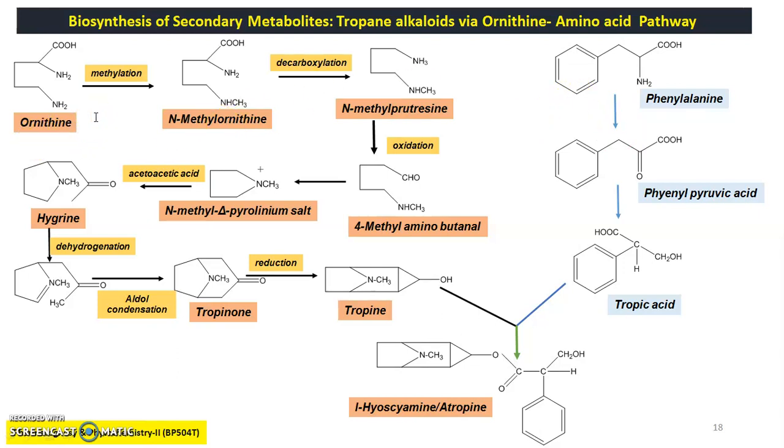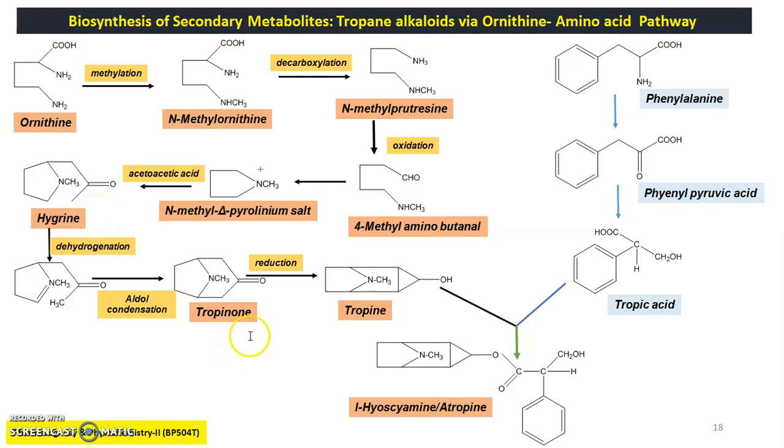So ornithine undergoes an enzyme reaction with methylation, which yields N-methyl-ornithine. Further decarboxylation of N-methyl-ornithine yields N-methylputrescine. N-methylputrescine with further oxidation yields 4-methylaminobutanol and thereafter the N-methyl delta-pyrrolinium salt, which undergoes an acetoacetic reaction to form hygrine.